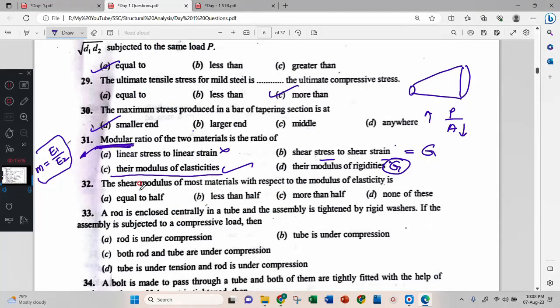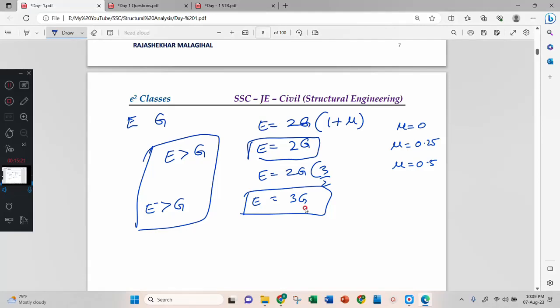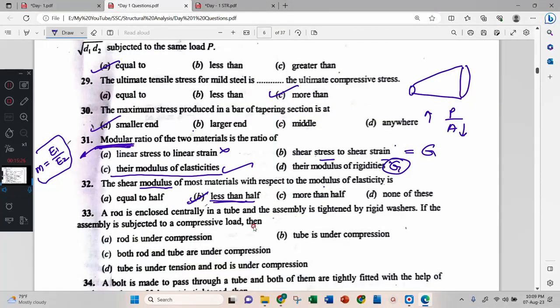Therefore, the shear modulus of the material, shear modulus they are asking, therefore it is less than the E. Less than, we have only one option, less than half, it's okay, no. Because here, this is half, this is 1/3. Therefore, this is the correct answer. Let's say into one the option, no need to think.